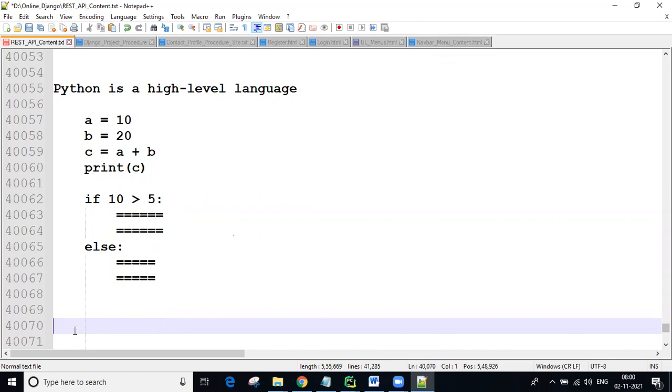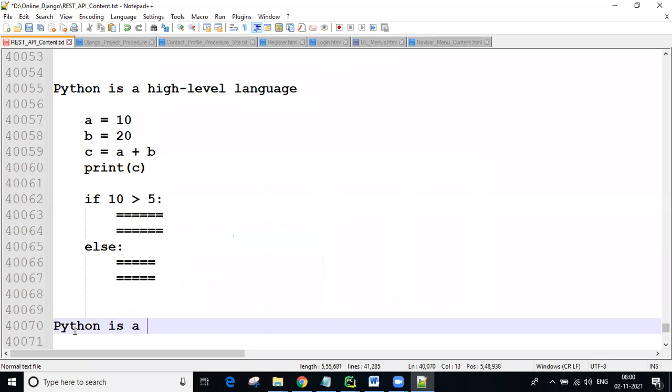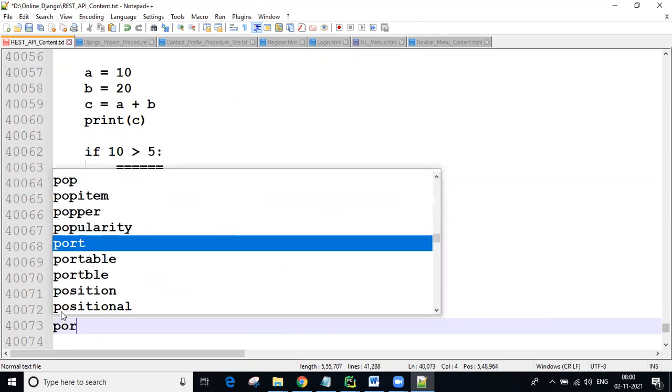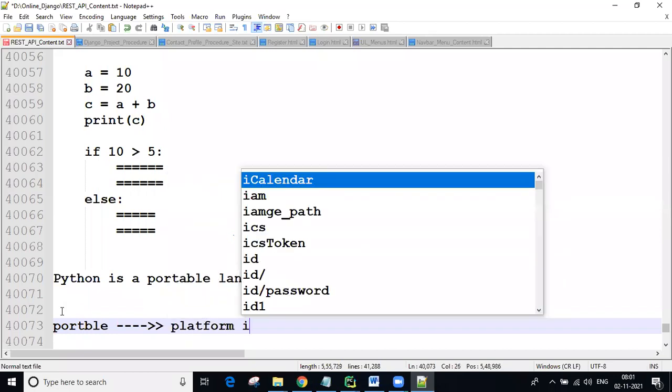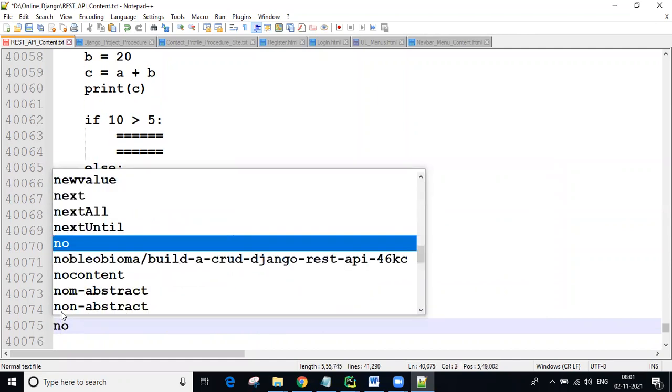Python is a portable language, guys. So what does portable language mean? Portable means platform independent, guys. Platform independent.